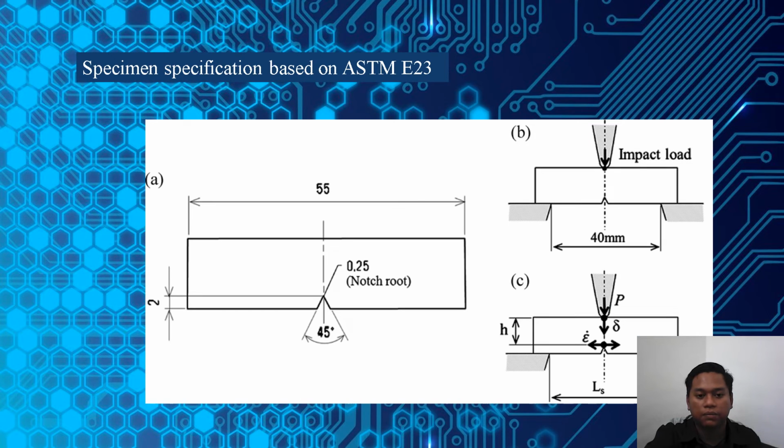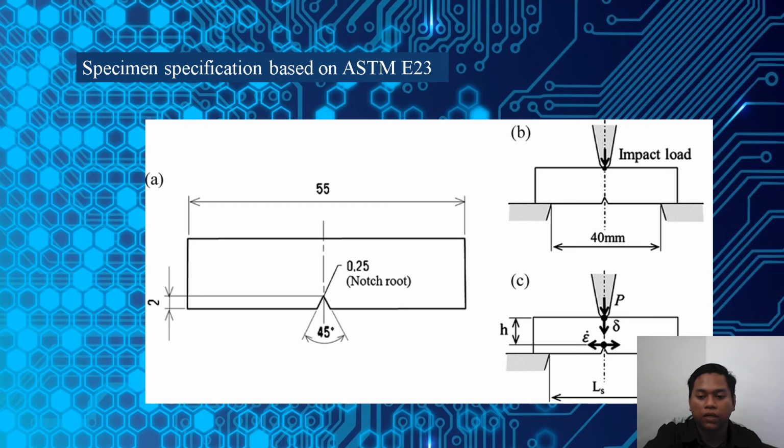Okay, next is the specification based on ASTM E23. As you can see, the length of the specimen is 55 millimeters, the height is 10 millimeters, and the width is 10 millimeters. The notch has a 45-degree angle, and the radius is not that sharp, with a diameter of 0.25. The depth of the notch is 2 millimeters, as you can see in the picture.